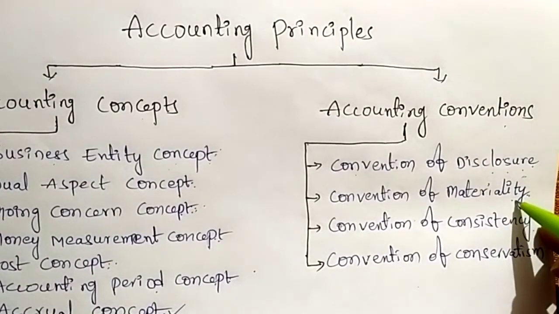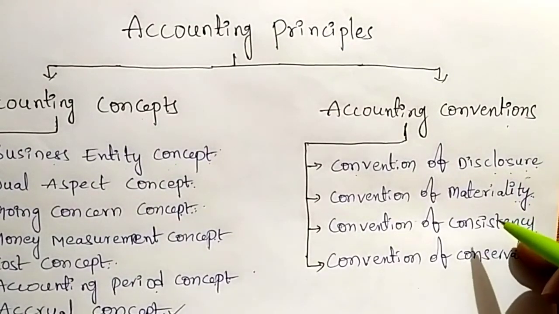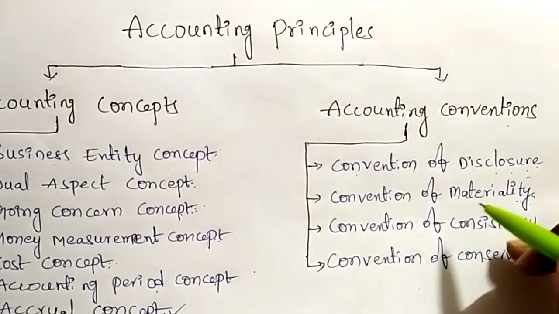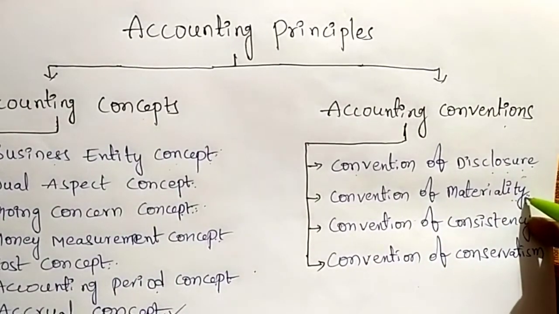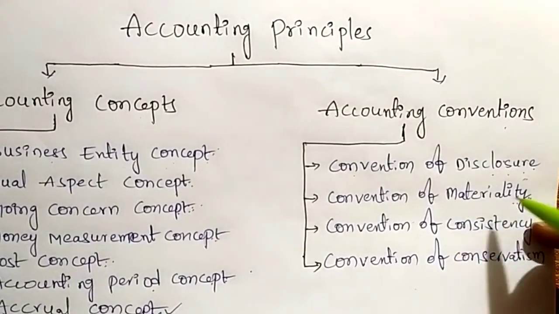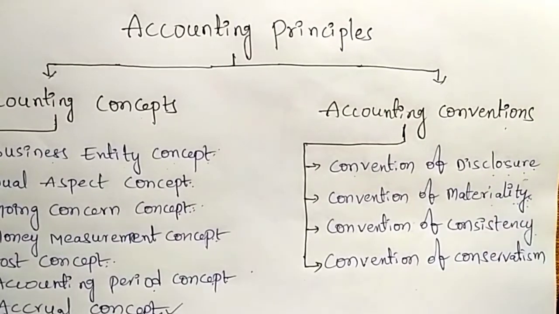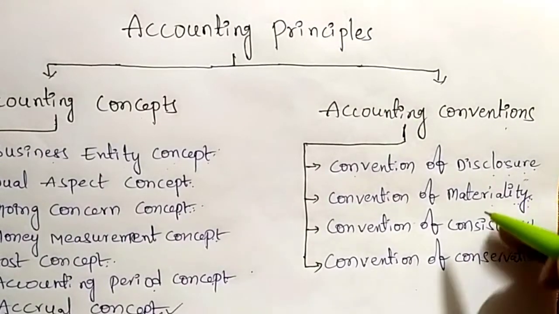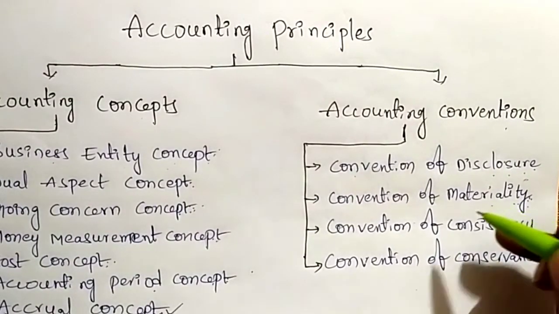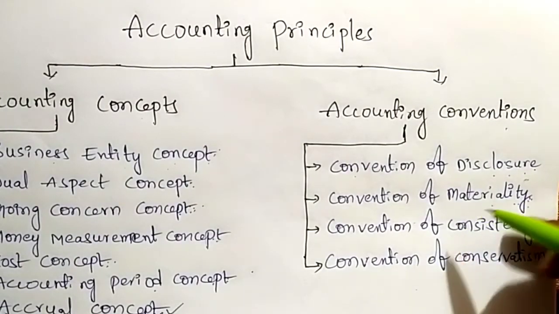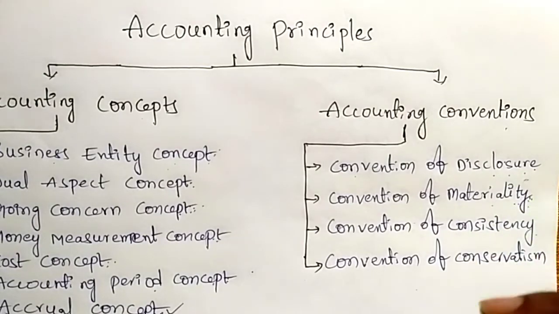As per this convention, only important and significant information should be disclosed in the financial statements. Unimportant and insignificant information should be ignored.